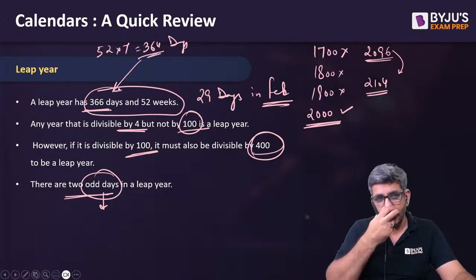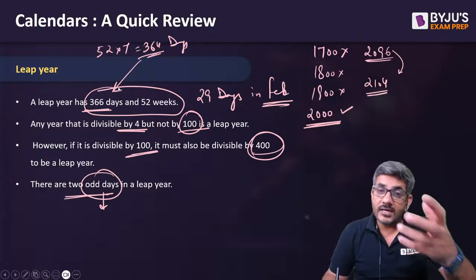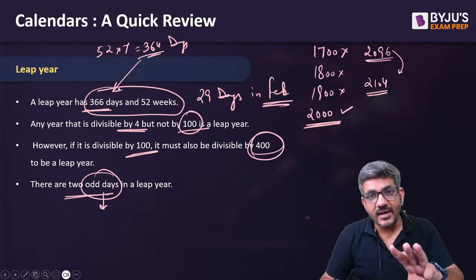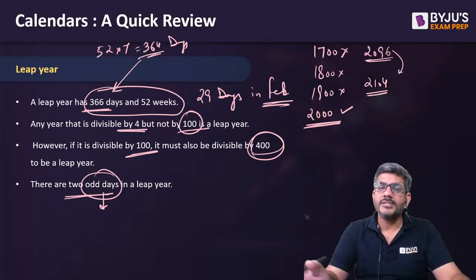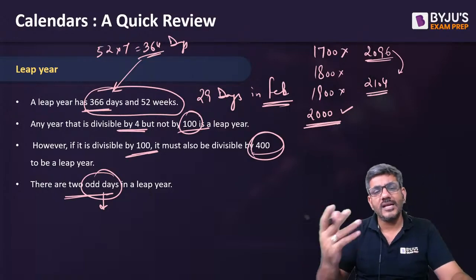उनको हम odd days बोलते हैं. For example, January has 31 days. So how many odd days are there? 31 में से 7 का multiple निकाल दीजिए, 28. So 3 days that are left, they are called odd days because most of the concepts of calendars are based upon these odd days only. हम इनको odd days का नाम भी देते हैं, कई बार लोग इनको extra days का नाम भी देते हैं.